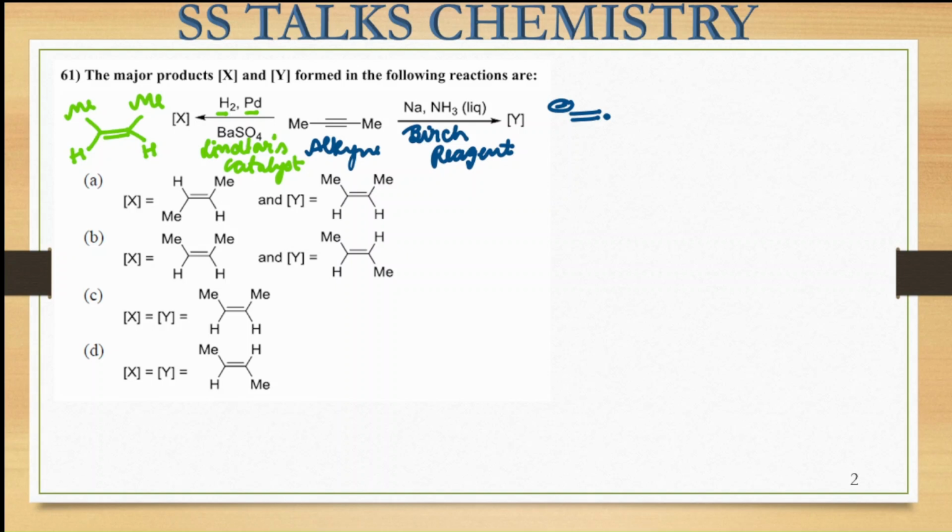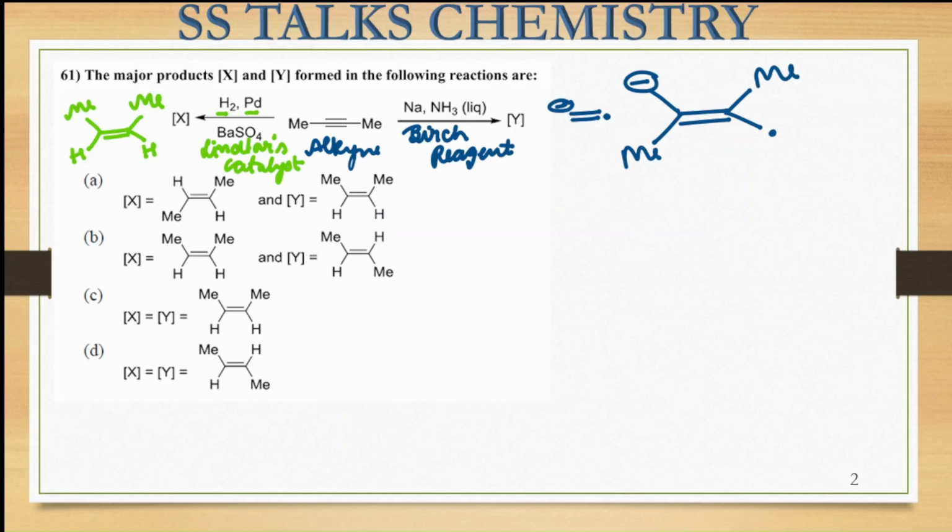If they are present close enough, there will be a lot of steric hindrance. So these two species, the radical and the anion, prefer to be at a further distance from one another. That means we get this type of species. On one side the radical species, and on the other side the anionic species is present, and the remaining substituents are present like this.